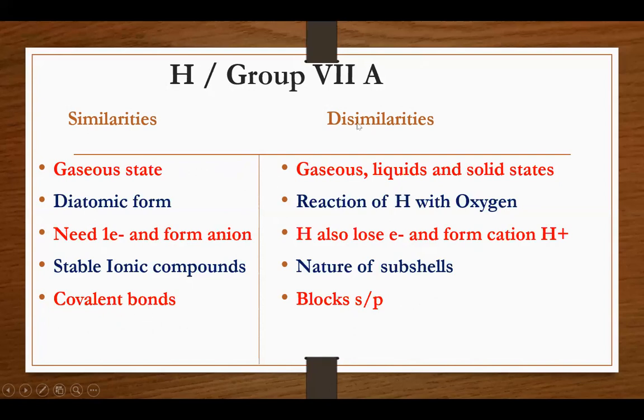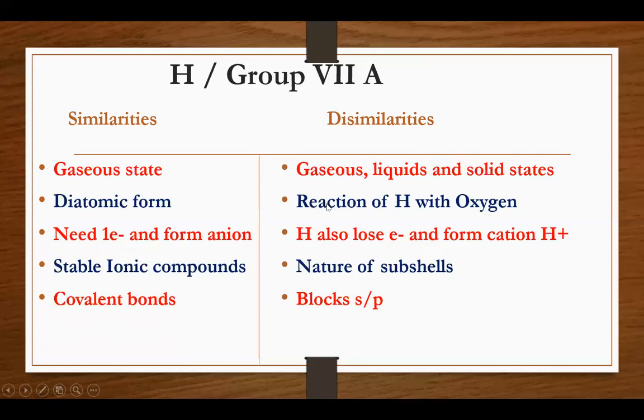But there are some properties due to which hydrogen is also not a typical member of the halogen family. The dissimilarities are: actually, hydrogen exists in gaseous state while group 7A elements exist in gaseous, liquid and solid states as well. Fluorine and chlorine are gaseous, bromine is liquid, while iodine exists in solid state. It means group 7A or the halogen family can accommodate 3 states of matter: gaseous, liquid and solid, while hydrogen has only one state, that is the gaseous state.